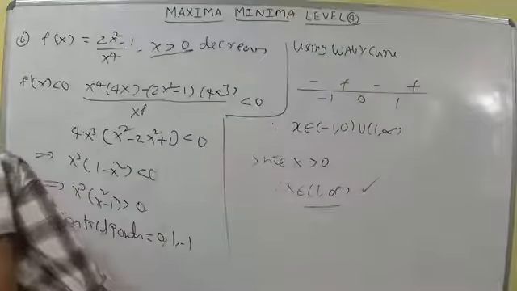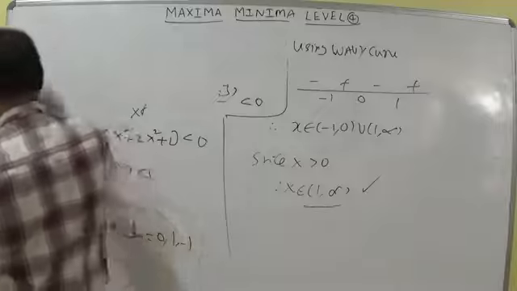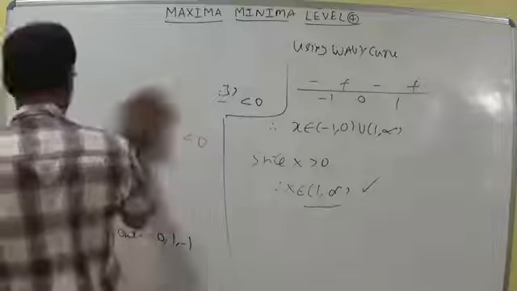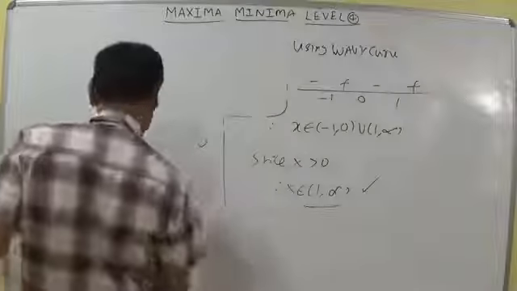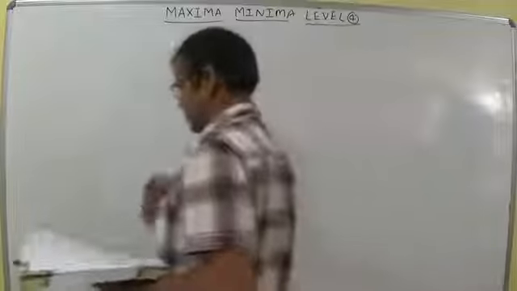F of x is equal to 4 sin cube x minus 6 sin square x.